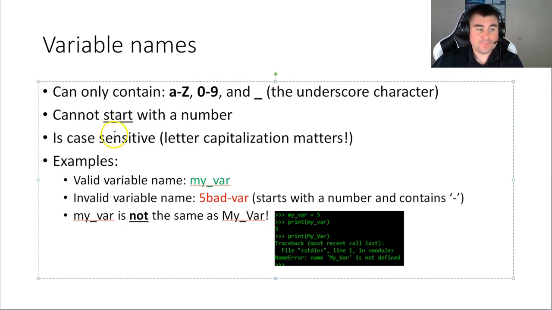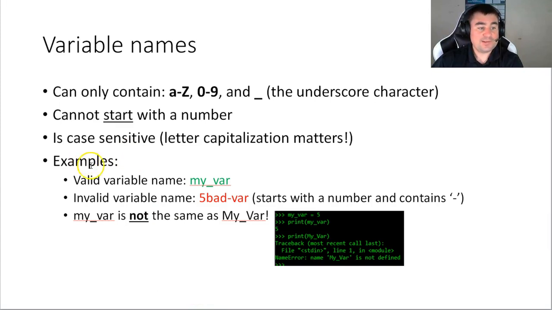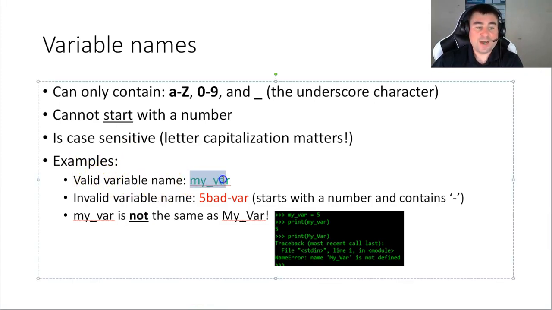That would be illegal. Also, variable names, as is everything in Python, are case sensitive. So Python in general is case sensitive. That means capitalization of letters really matters. Right, so here are some examples. So this is a valid variable name. It's called my underscore var, right?